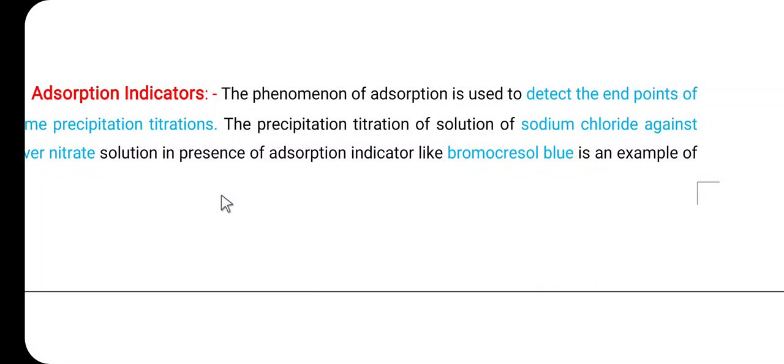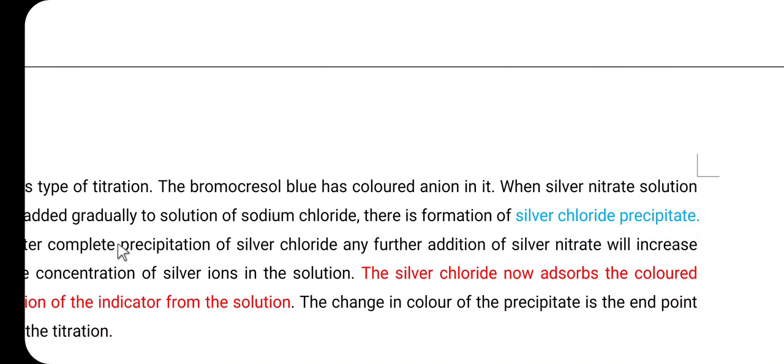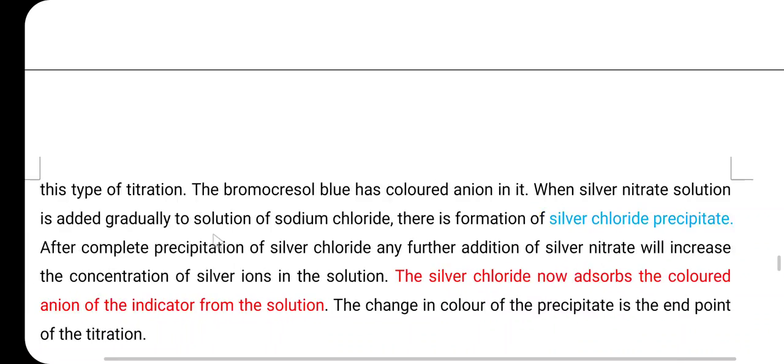So here in a precipitation titration, if we have to determine the end point, the phenomenon of adsorption is used by using an adsorption indicator. So let us consider one example of precipitation titration, that is a titration between sodium chloride and silver nitrate. So here in presence of bromocresol blue is an example of such types of titration.